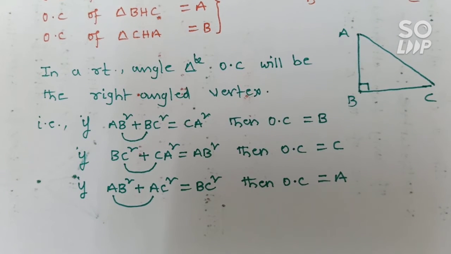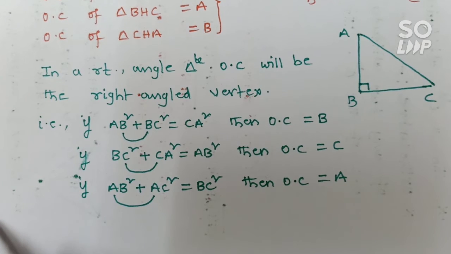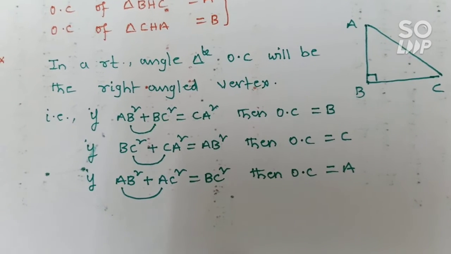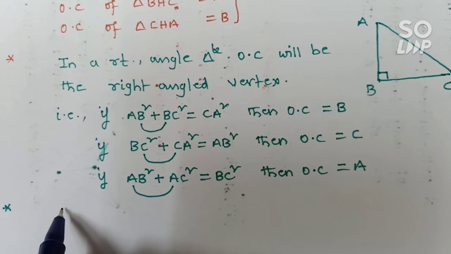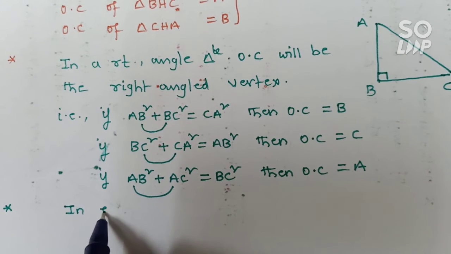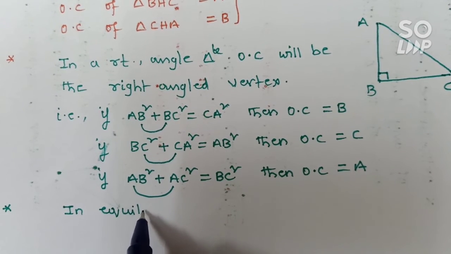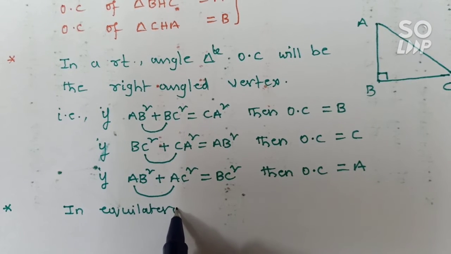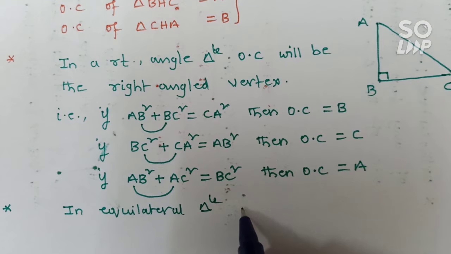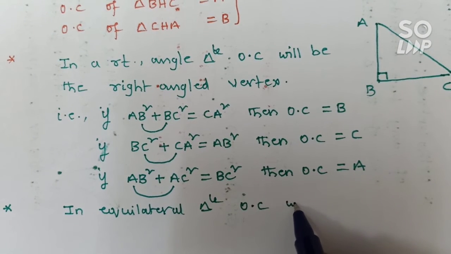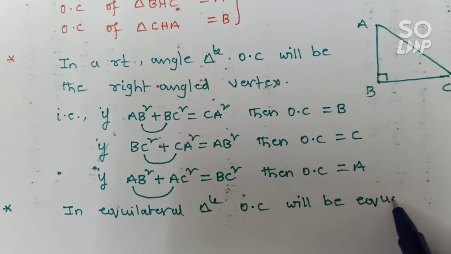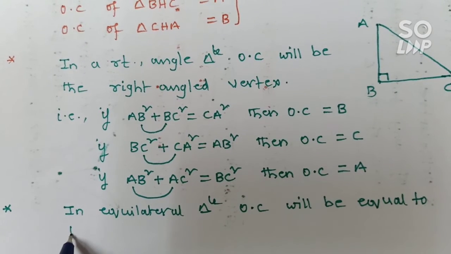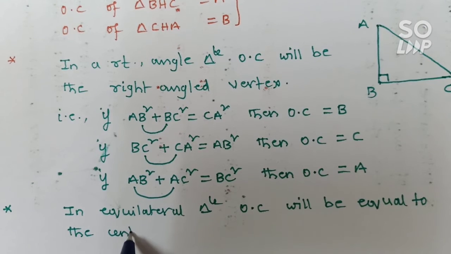Next, see this one. Another concept: suppose the triangle is equilateral. In an equilateral triangle, the orthocenter will be equal to the centroid of the triangle.